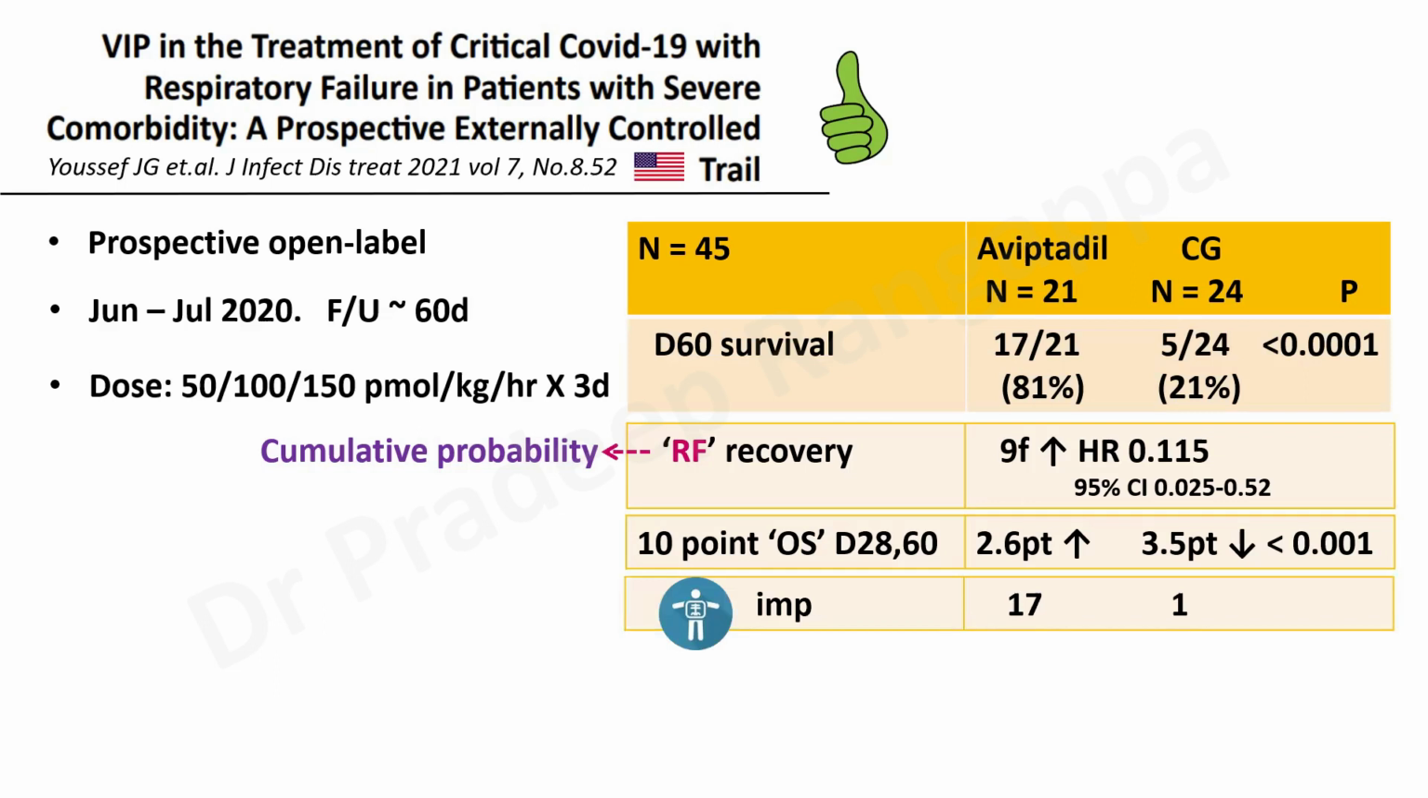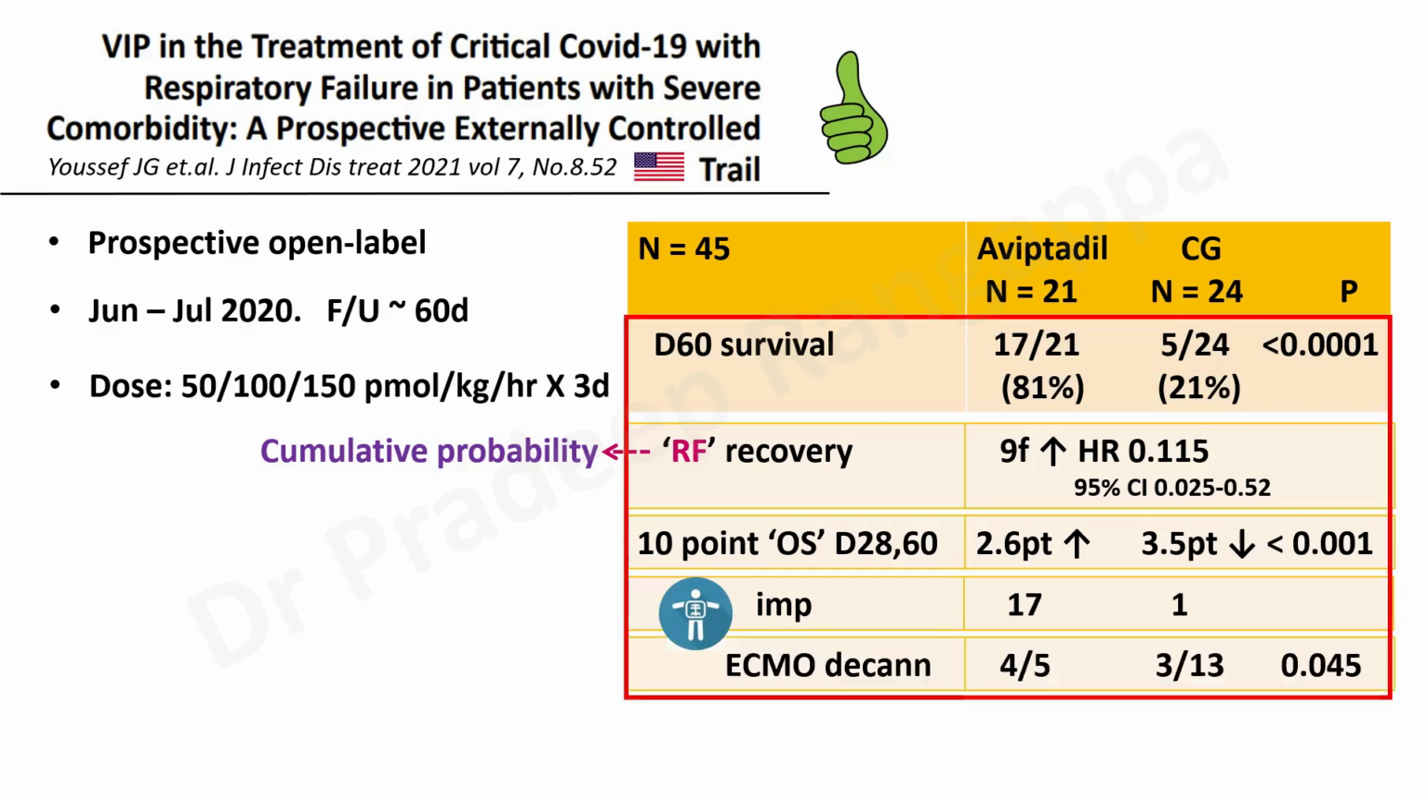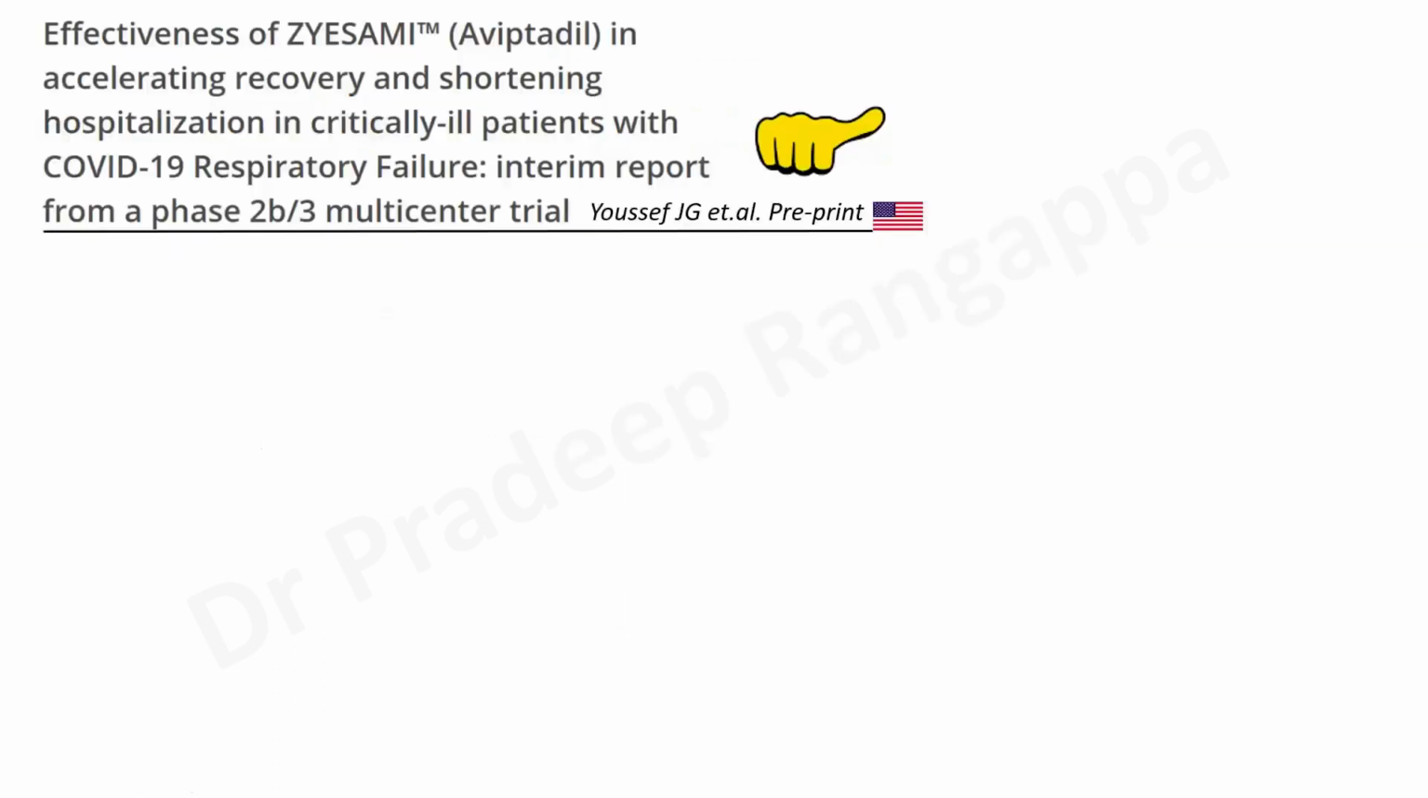Radiological improvement also significantly happened in Aviptadil: 17 out of 21 showed improvement as compared to 1 out of 24 in the control group. And ECMO decannulation also happened more successfully in Aviptadil, 4 out of 5 compared to 3 out of 13 in the control group. So all in all, a hugely positive study, showing that Aviptadil holds promise in producing significant improvement.